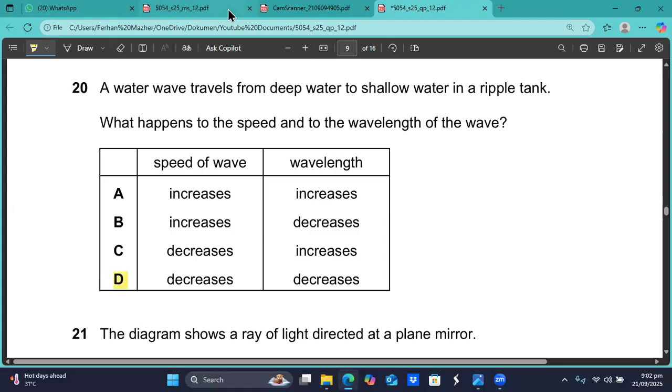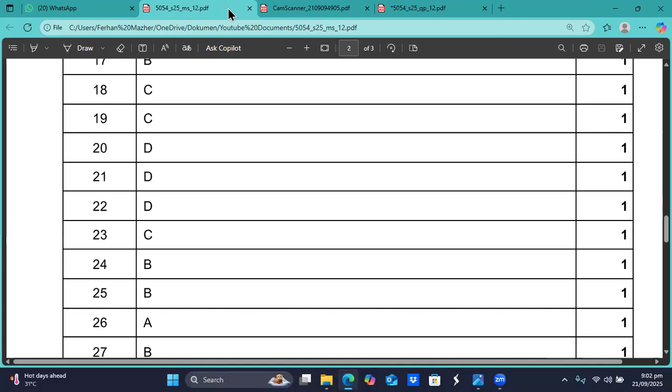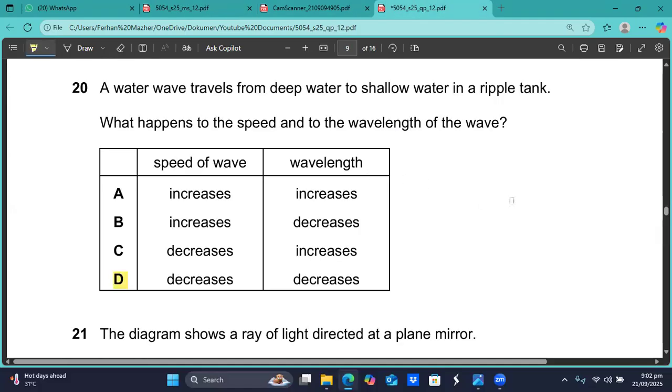Question number 20, D is the option. This is about water waves. D is the right option: in the shallow water, the speed is slower and the wavelengths are smaller.